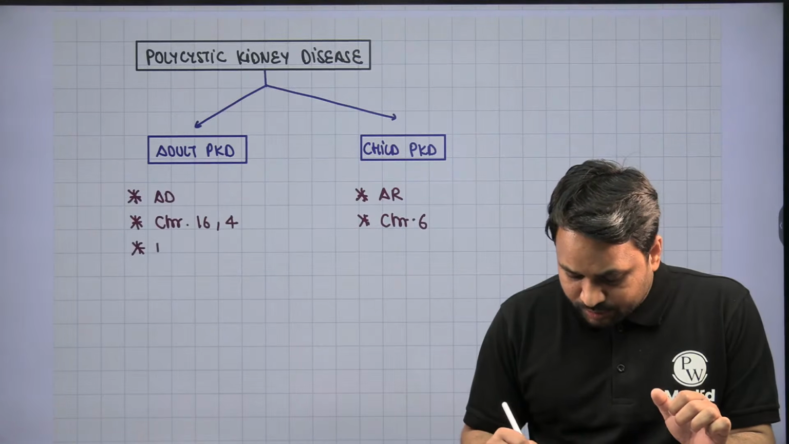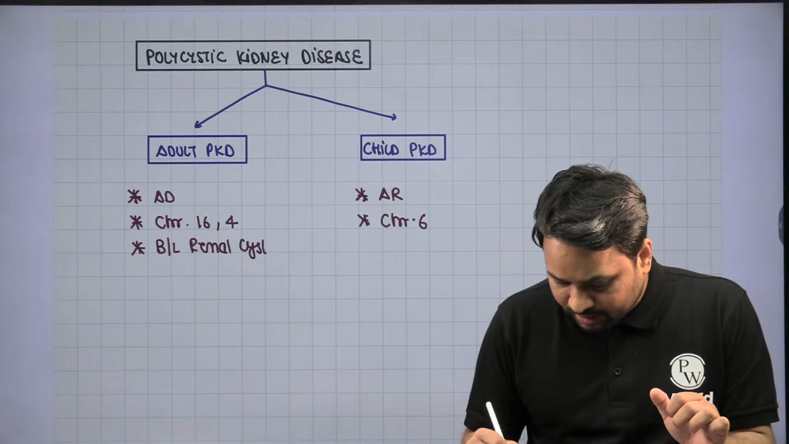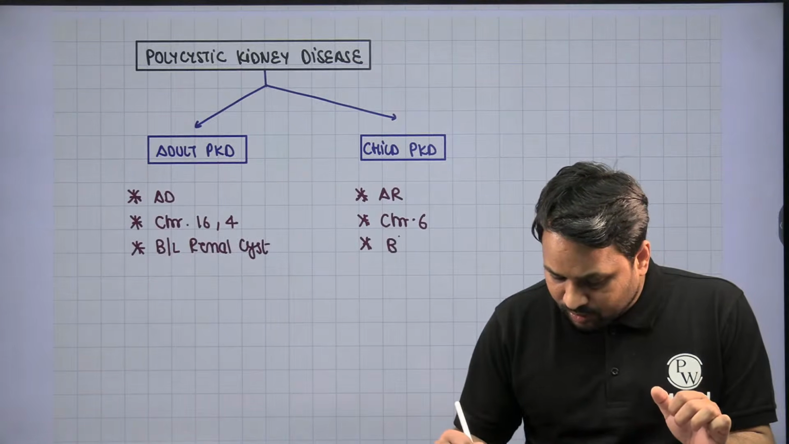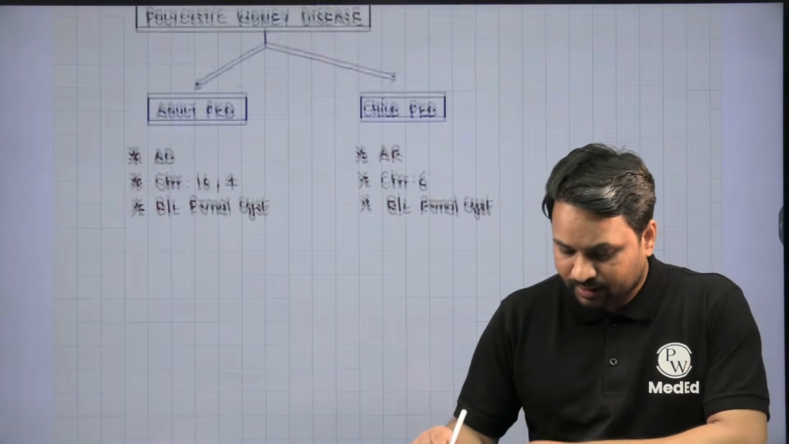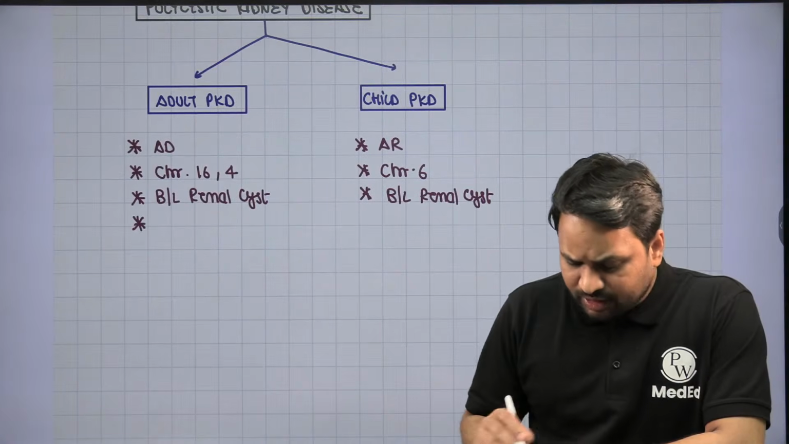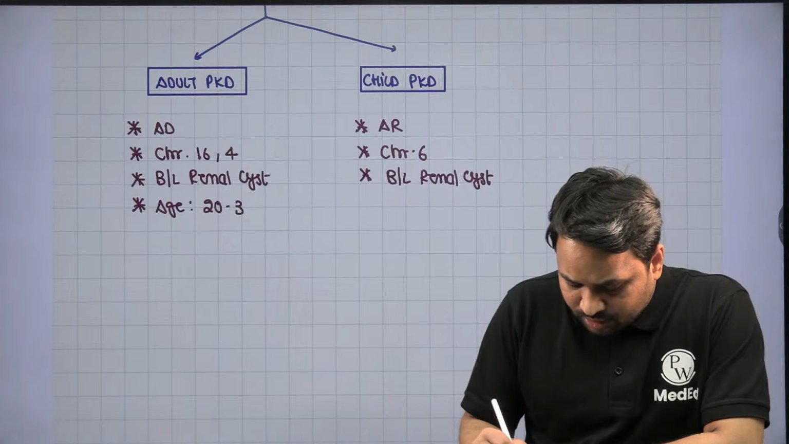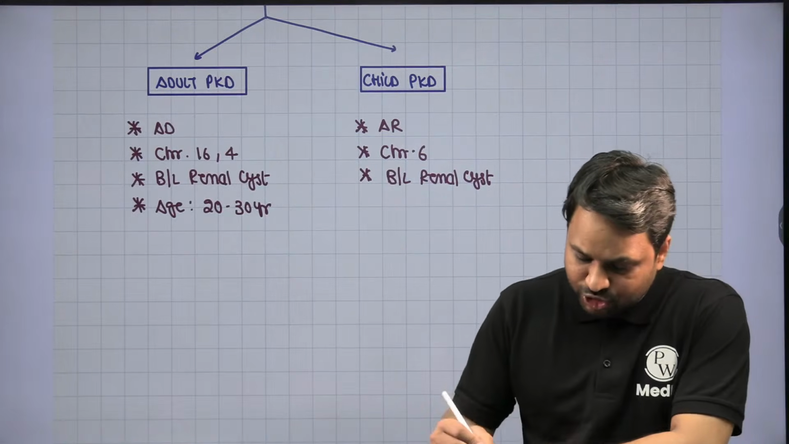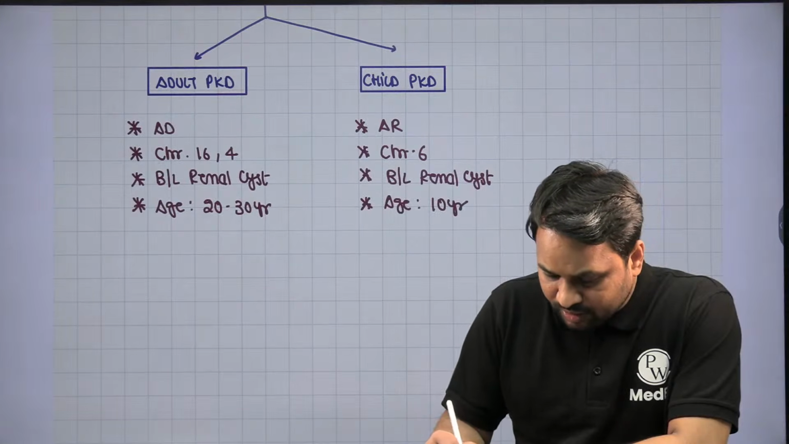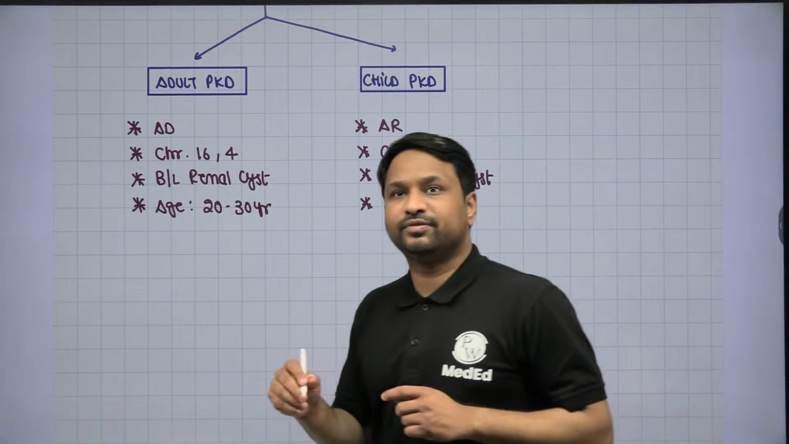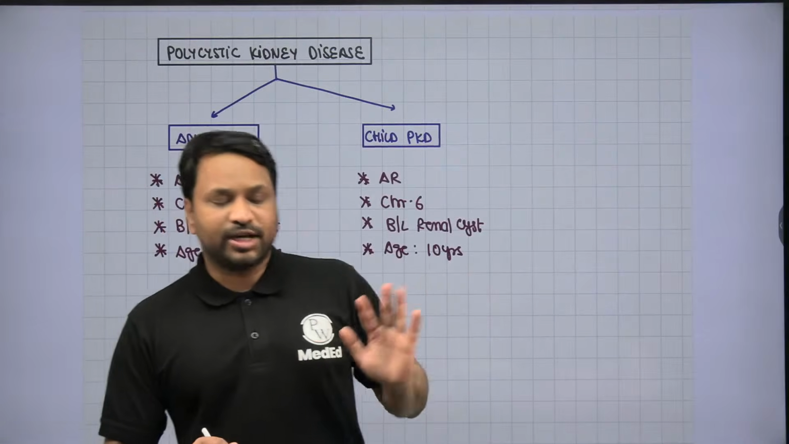Adult polycystic kidney disease is associated with bilateral renal damage. They are associated with bilateral renal cyst. Child will also be associated with bilateral renal cyst. Right. Another important thing is the age of presentation for adult is between second to third decade of life, and in children they're usually seen within the first decade of life, right? So these are the difference between the adult and the child polycystic kidney disease.